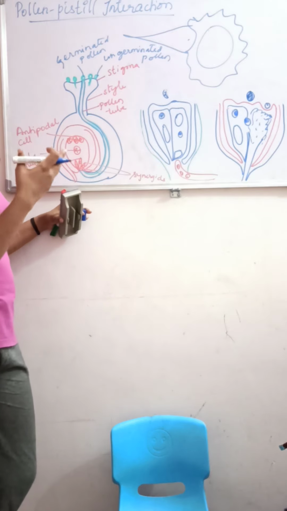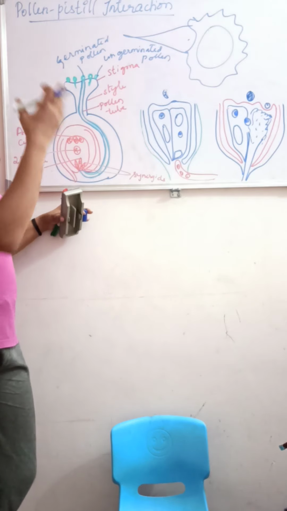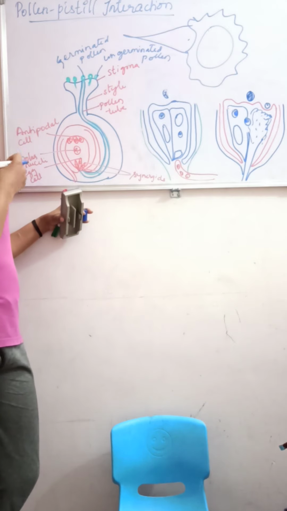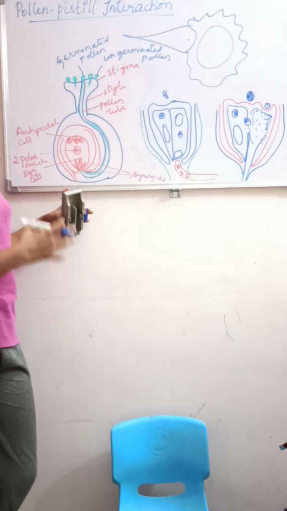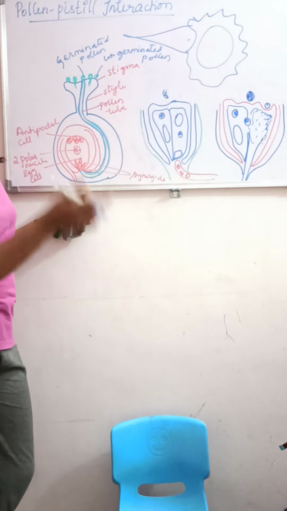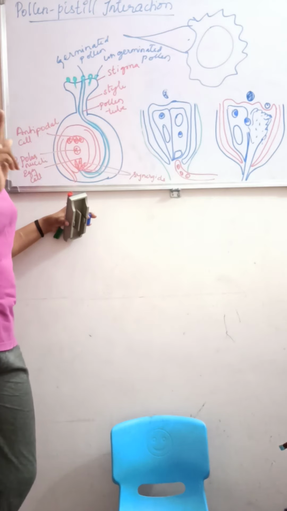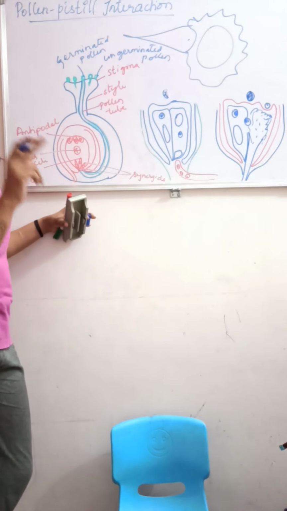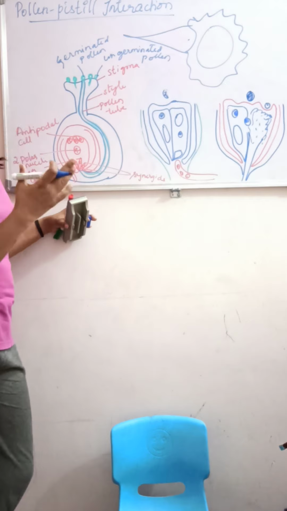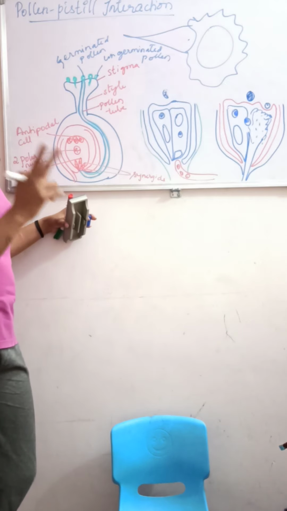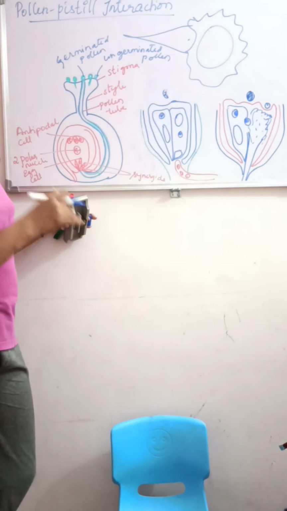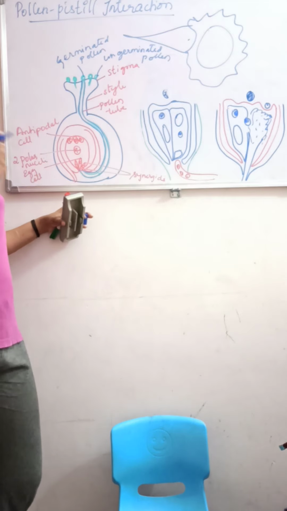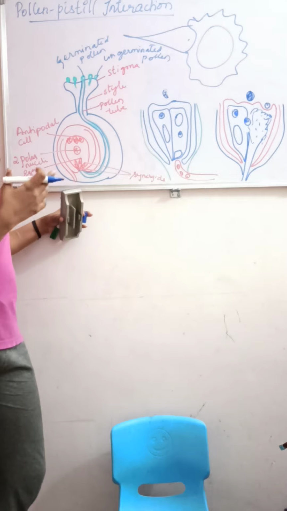As we know, the vegetative cell helps in the formation of the pollen tube, whereas the generative cell will undergo mitotic division and form two male gametes. In the 3-cell stage, they will have two male gametes and one vegetative cell at the very beginning. So this is how the pollen grains are produced.